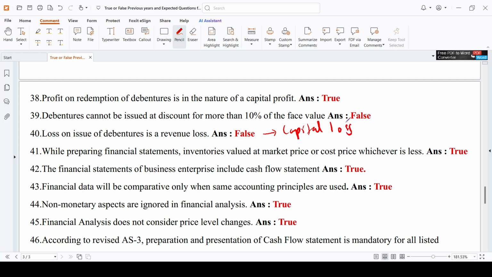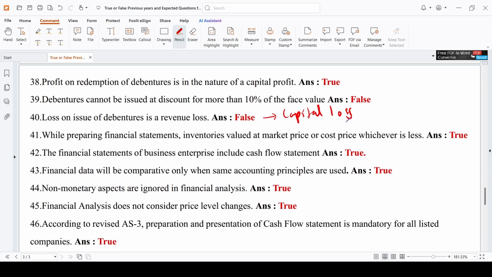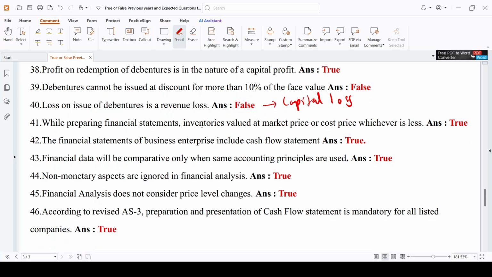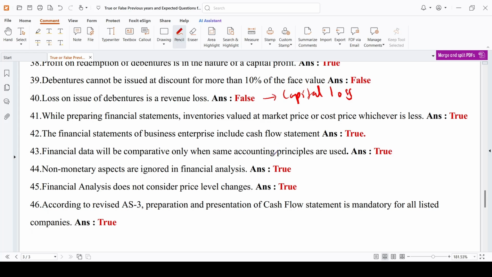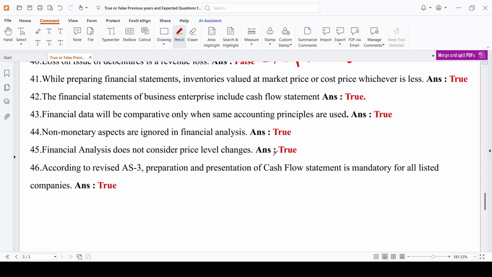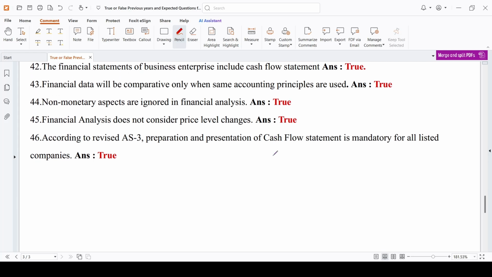While preparing financial statements, inventory is valued at market price or cost price, whichever is less. True. Financial statements of a business enterprise must include a cash flow statement. True. Financial data will be comparative only when the same accounting principles are used. True. Non-monetary aspects are ignored in financial analysis. Yes, financial analysis usually includes only the monetary aspects. Non-monetary aspects will be ignored. Financial analysis does not consider price level changes. True. According to revised AS 3, preparation and presentation of cash flow statement is mandatory for all listed companies.